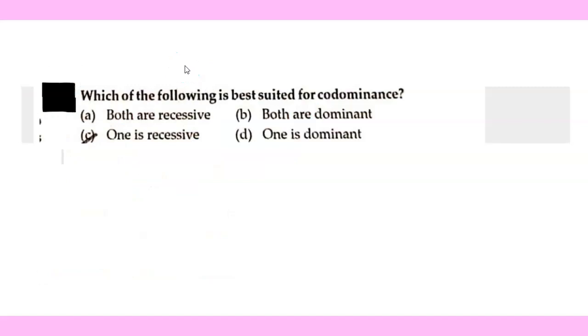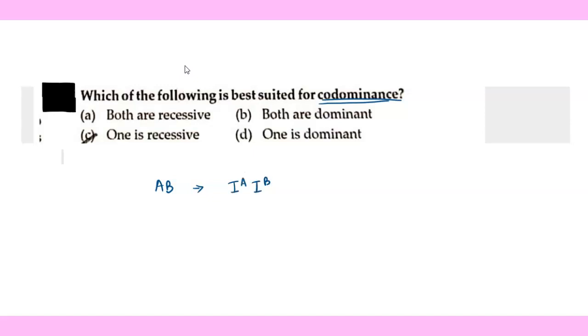This is the next question. Which of the following is best suited for codominance? Both are recessive, both are dominant, one is recessive or one is dominant. Let's go back to the codominance case that was explained to you in NCERT using the AB blood group. If a person has AB blood group, then this condition comes under codominance, and the genotype of the person will be written as IAIB.